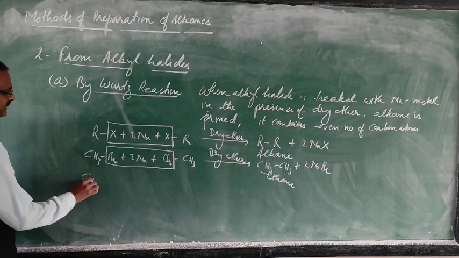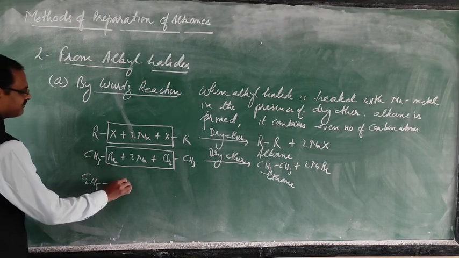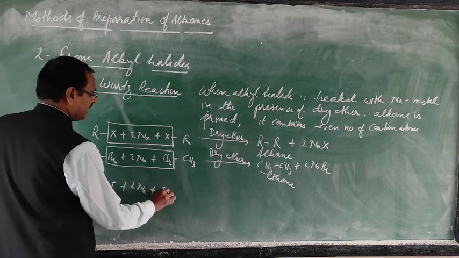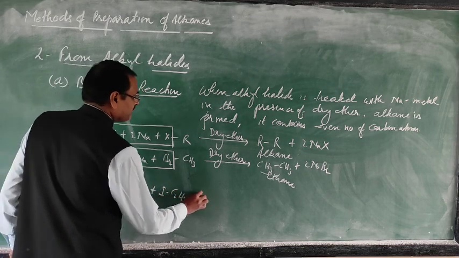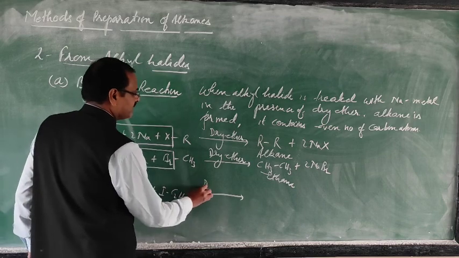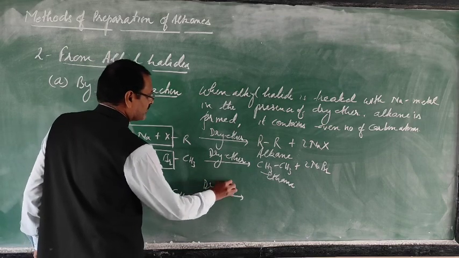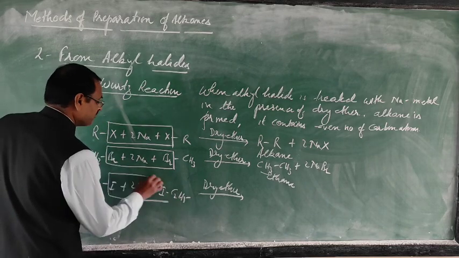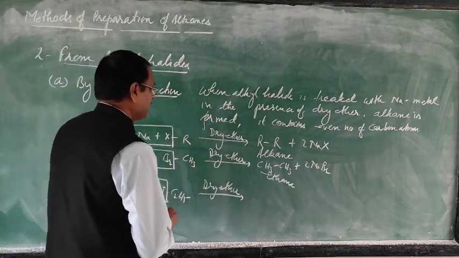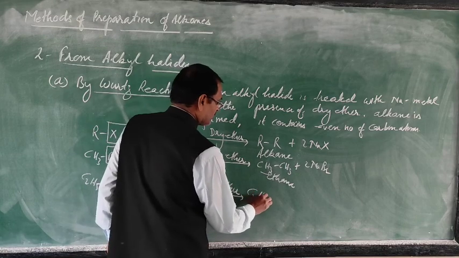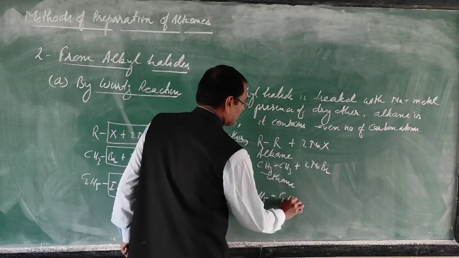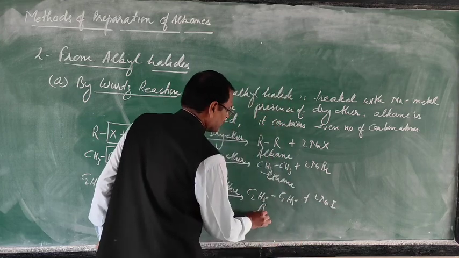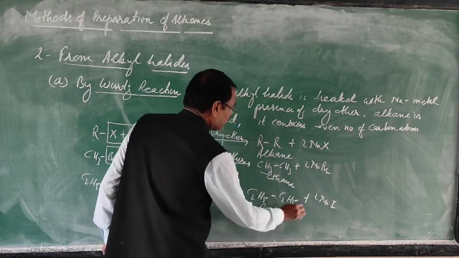Then another example: C2H5I plus 2Na plus I C2H5 in dry ether. This will form C2H5-C2H5 plus 2NaI. This is called butane.